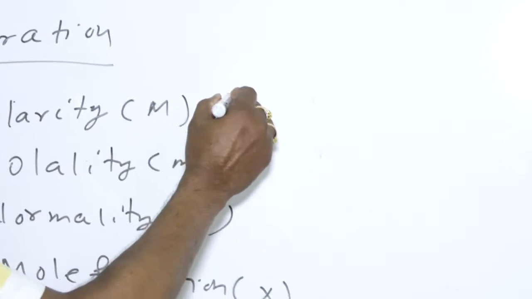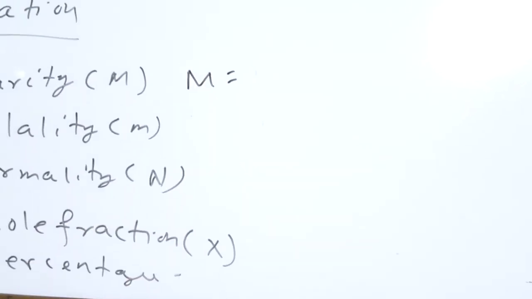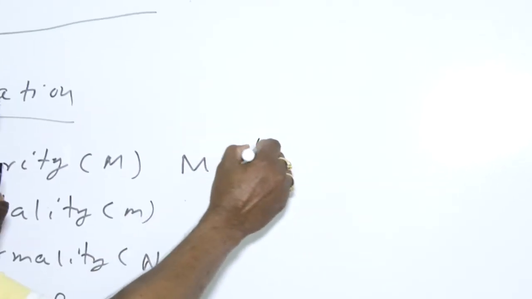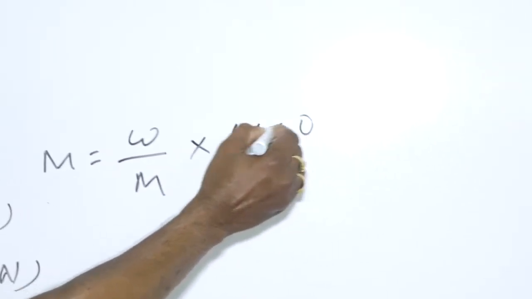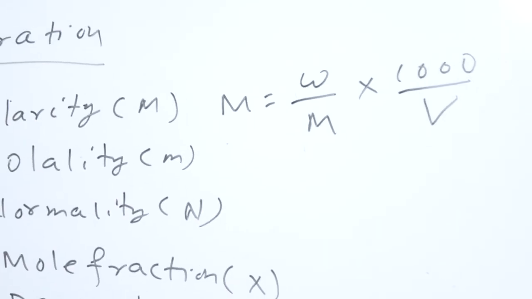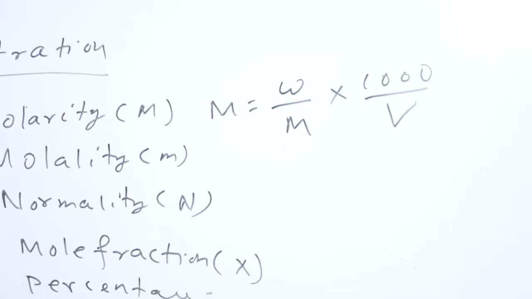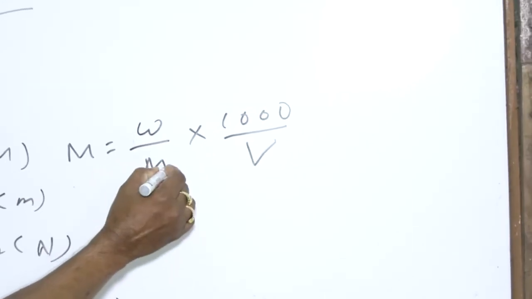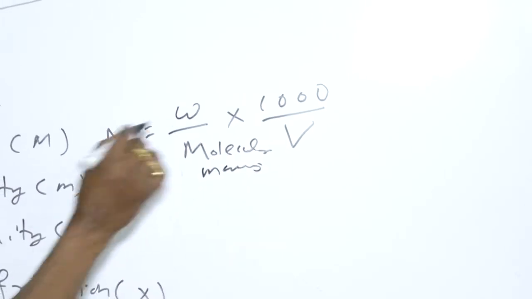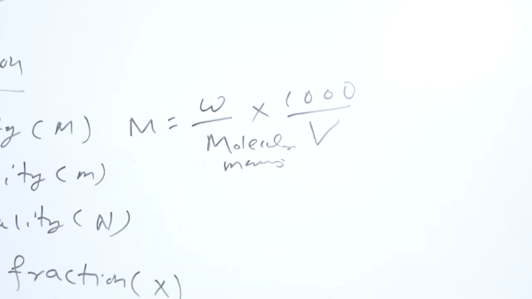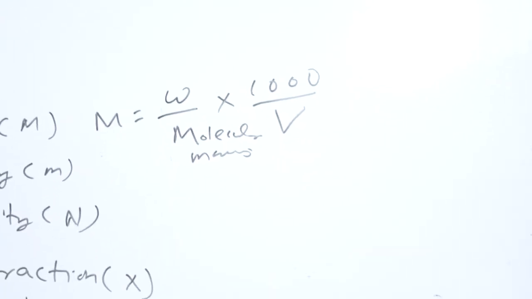So the molarity has the formula W by molecular mass into 1000 by V. W is the amount of solute in gram, M is the molecular mass of the solute, and V is the volume of the solution in ml.